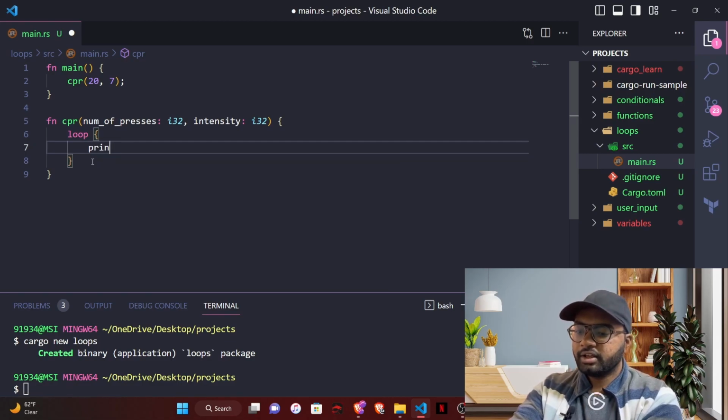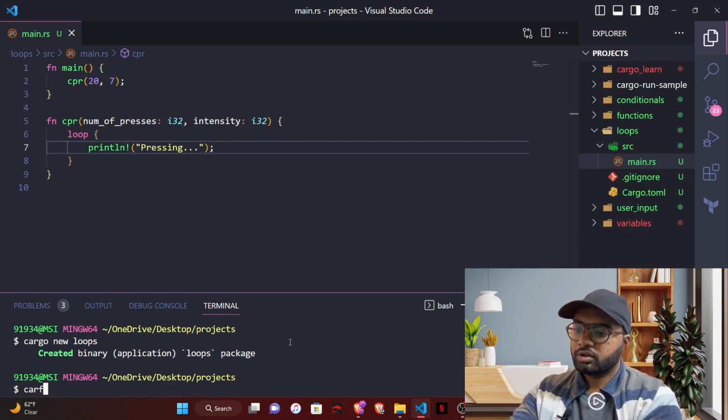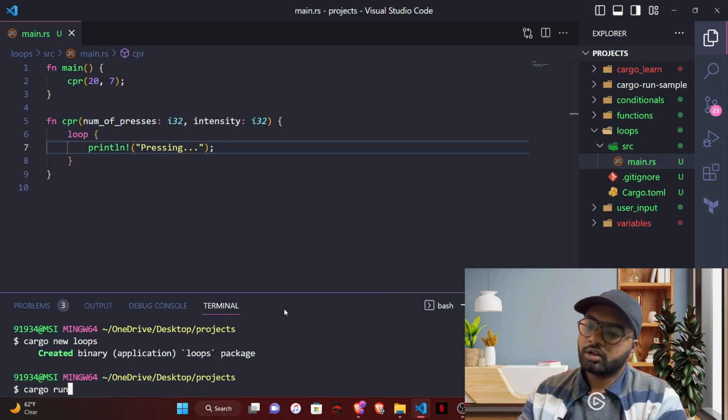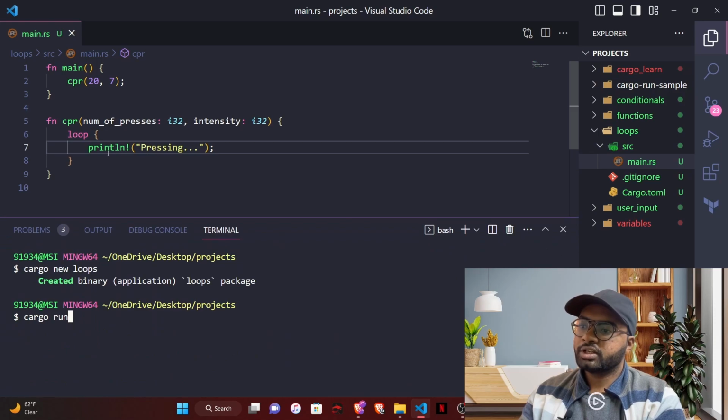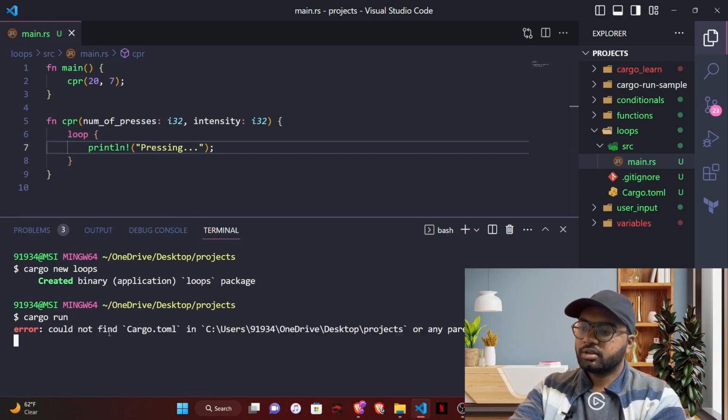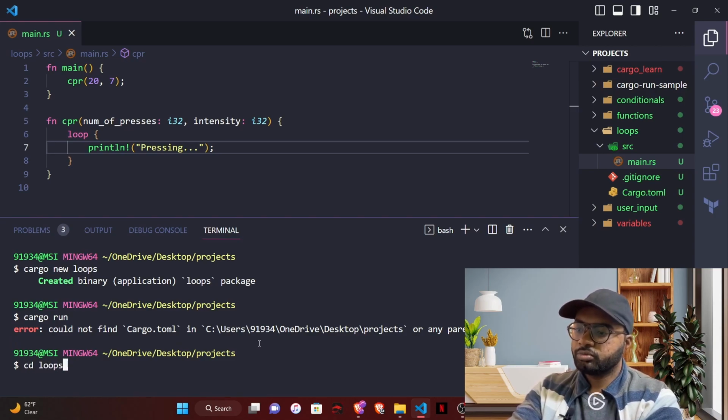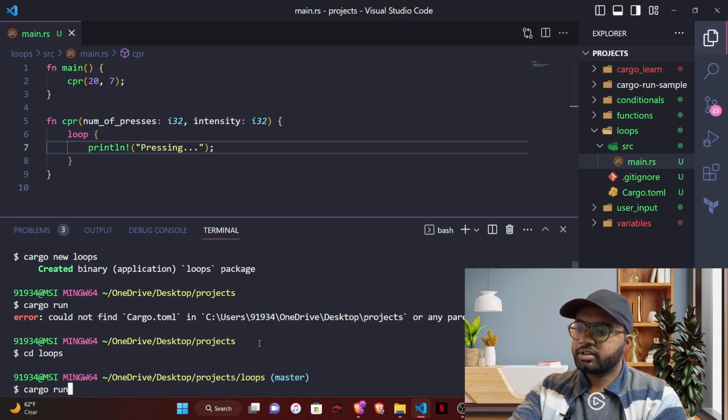Let's say I type println pressing, and if I save this and run this, cargo run. We just give println pressing inside this and we have called it with some numbers. We don't care because we are not using them inside the function anyway. So if we run this,